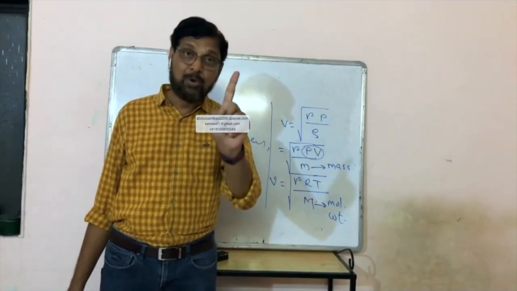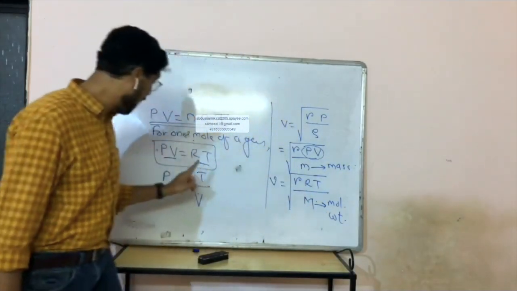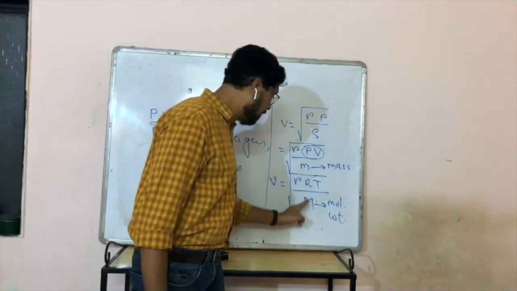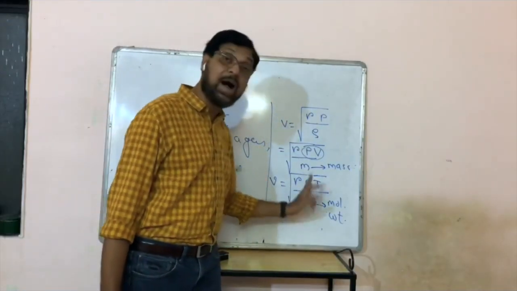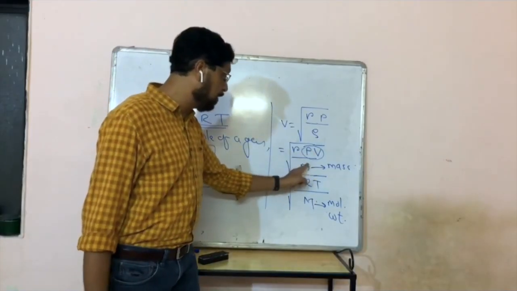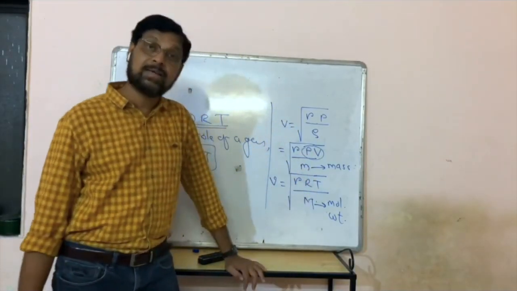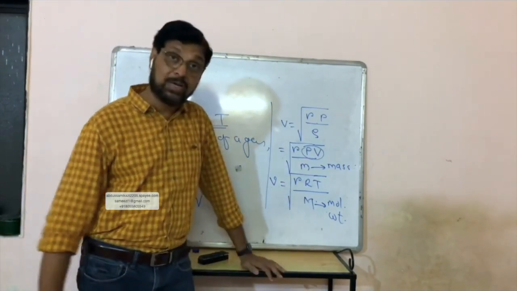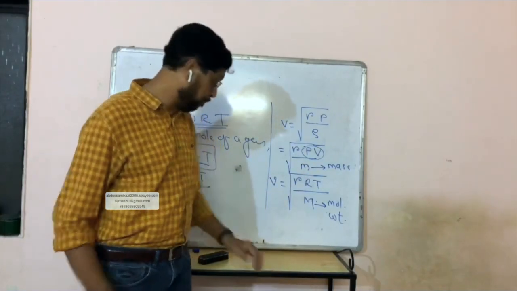Mass of 1 mole of a gas is equal to its molecular weight. We have taken 1 mole of a gas, so mass of 1 mole is equal to its molecular weight. So we got V is equal to under root gamma RT by capital M. It is gamma PV by small m, or it is equal to gamma RT by capital M, right? So this is the velocity of sound in air: V is equal to under root gamma RT by M.